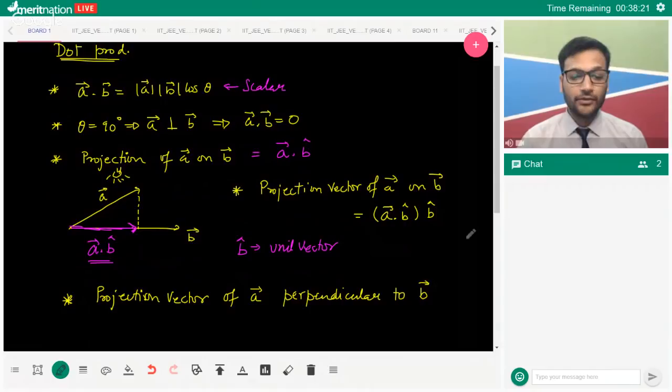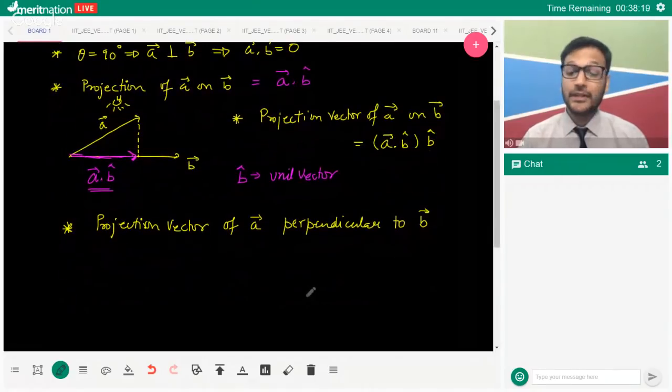So if I want to find out the projection vector of A perpendicular to vector B, what will we be doing on that? So see over here, projection vector of A perpendicular to vector B.